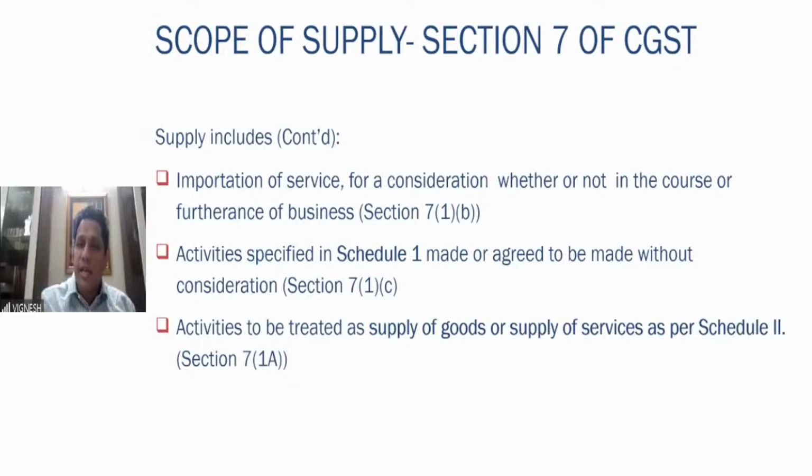It also mentions certain activities. It says that these are supposed to be treated as supply of services only. So therefore, what are these schedules? You have to remember very, very carefully. Schedule 1 is activities which are made or agreed to be made without consideration. Schedule 2 is activities which are either a supply of goods or supply of services. The particular supply is mentioned and clarity is given whether it is a supply of goods or a supply of service. That is your 7 subsection 1 capital A.